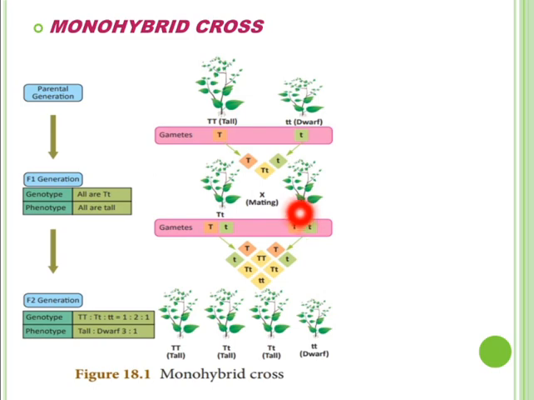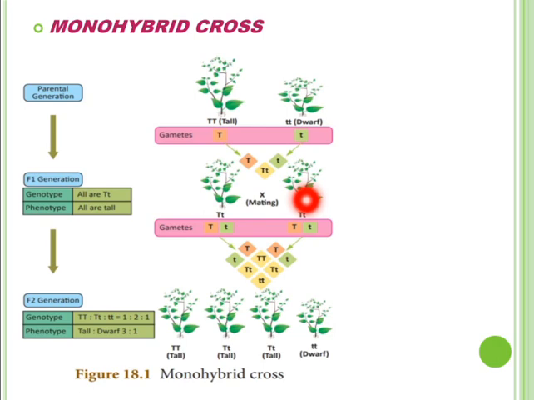However, only the trait of tall plants was expressed, even in the presence of the allele for dwarf plants. So tall plants, denoted by capital T, represent the dominant trait which is expressed in the presence of the recessive trait, that is dwarf.